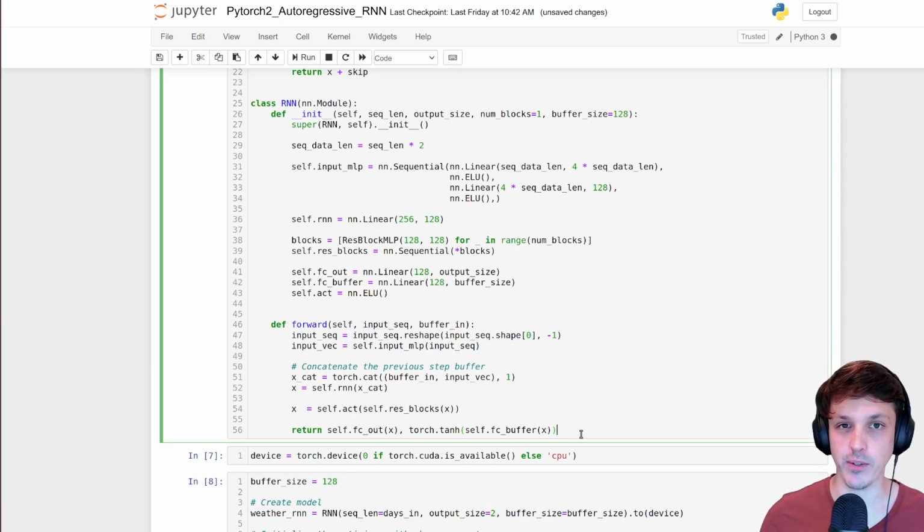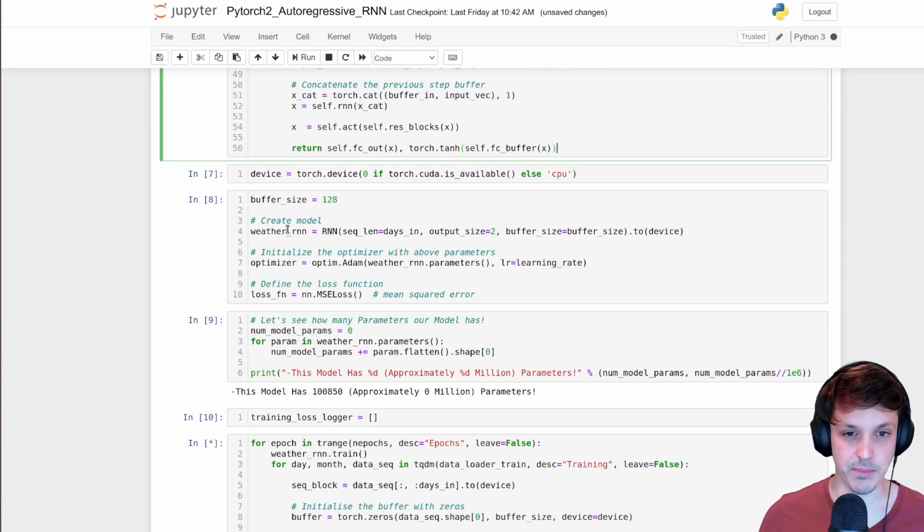If we don't do that, the network can grow the magnitude of that buffer to be quite large, as it's trying to shove a lot of information into it, and it could explode in magnitude and lead to unstable training. So we're just restricting that using the tanh to stabilize training a bit.